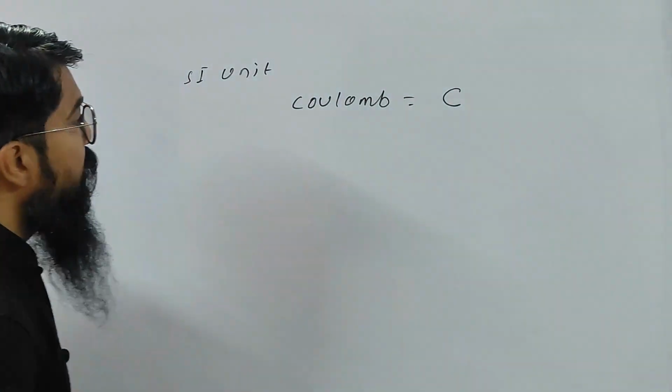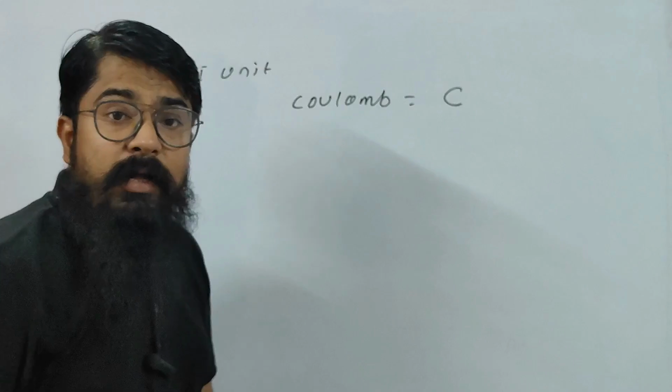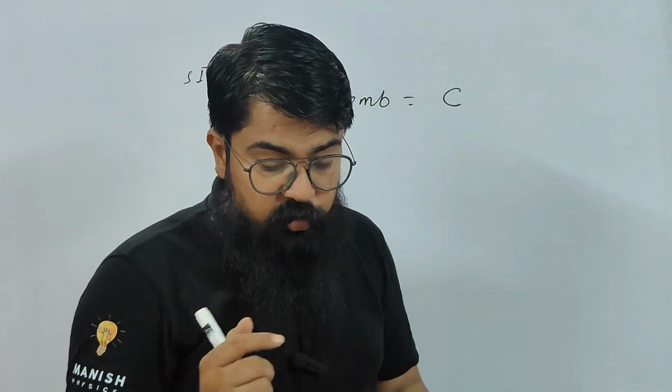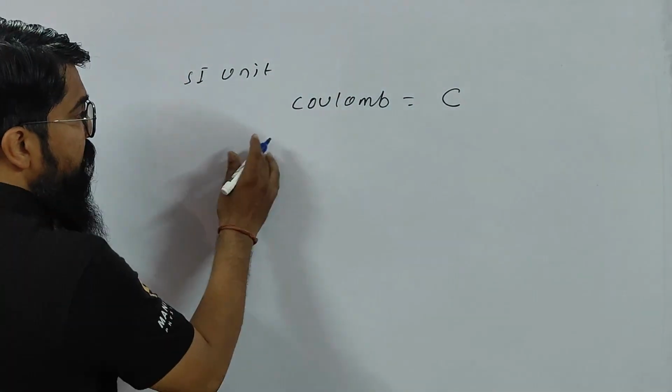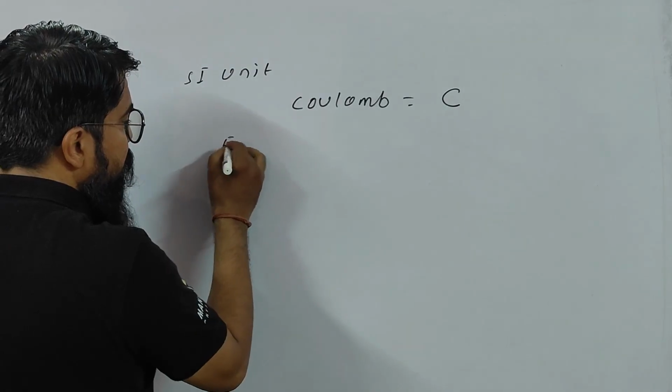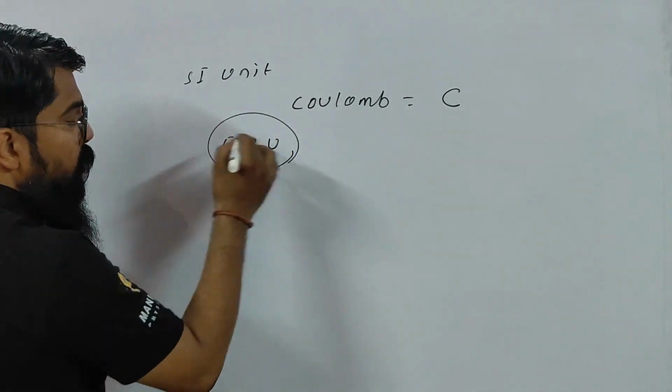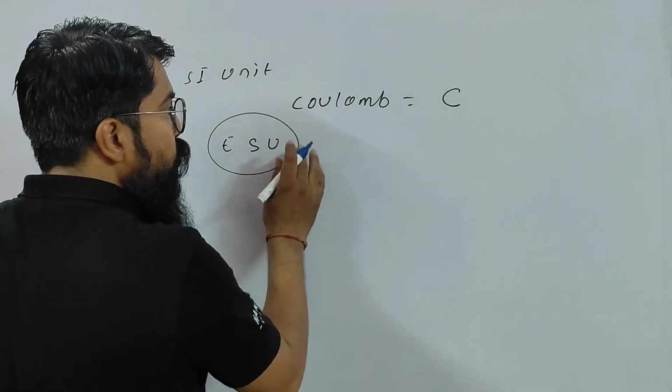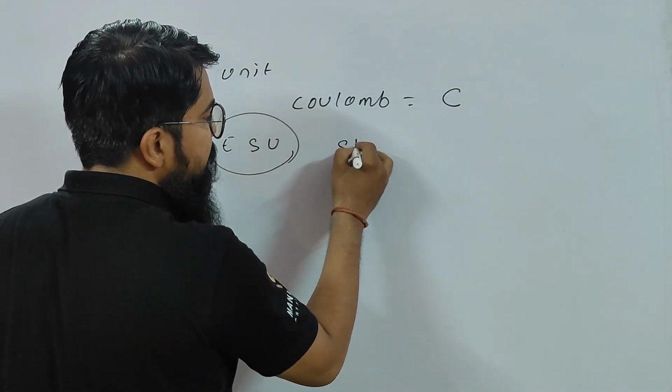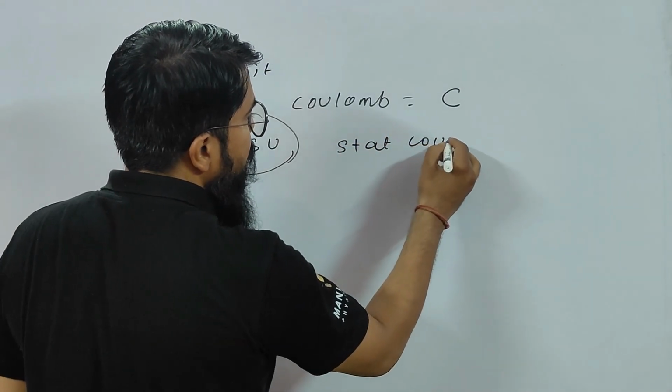So this is the SI unit. Now let us come to the CGS unit, children. Please write: the CGS unit is electrostatic unit, ESU. The CGS unit of charge in the electrostatic unit system is stat coulomb.